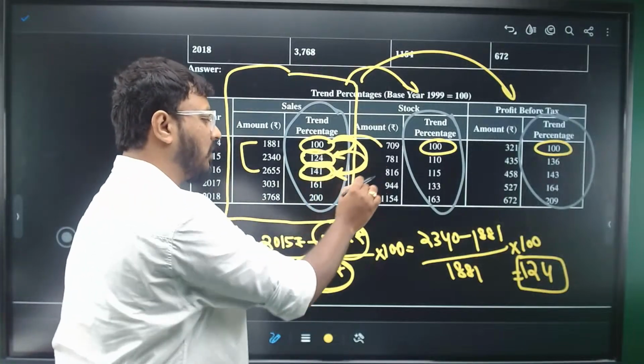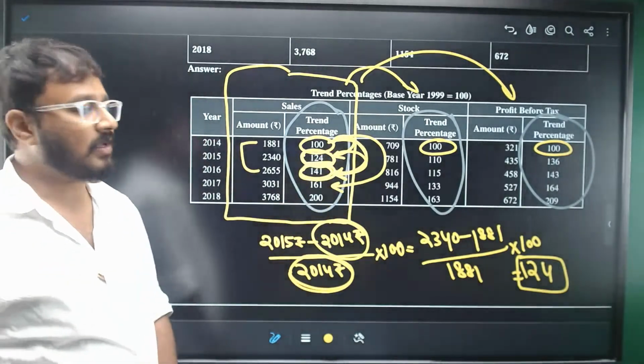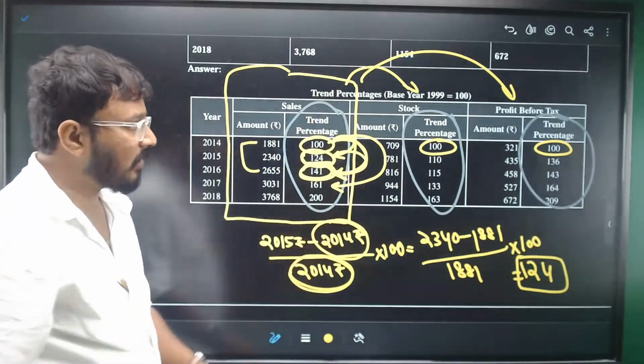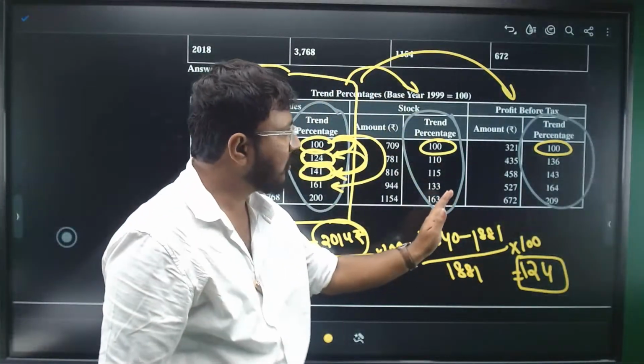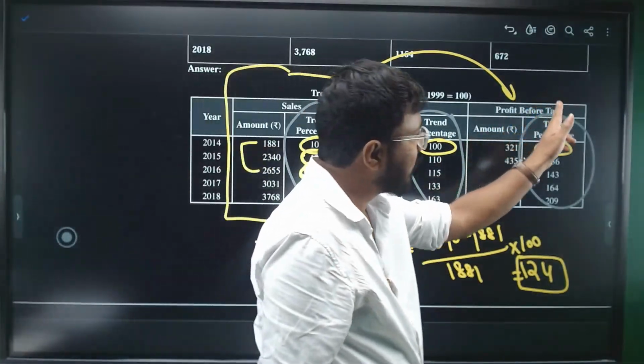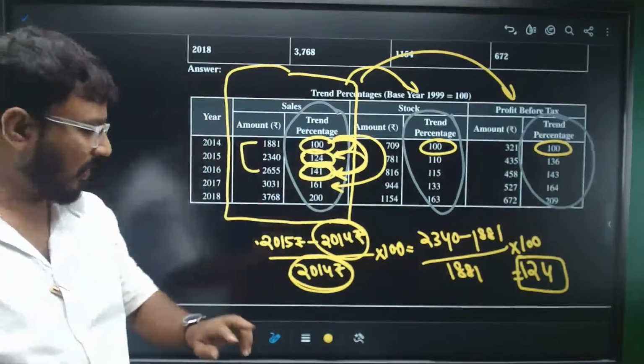Same logic for 2017 and 18 as well. So if you have understood this calculation, you will do the same calculations for the stock trend percentages as well as profit before tax percentages, right?